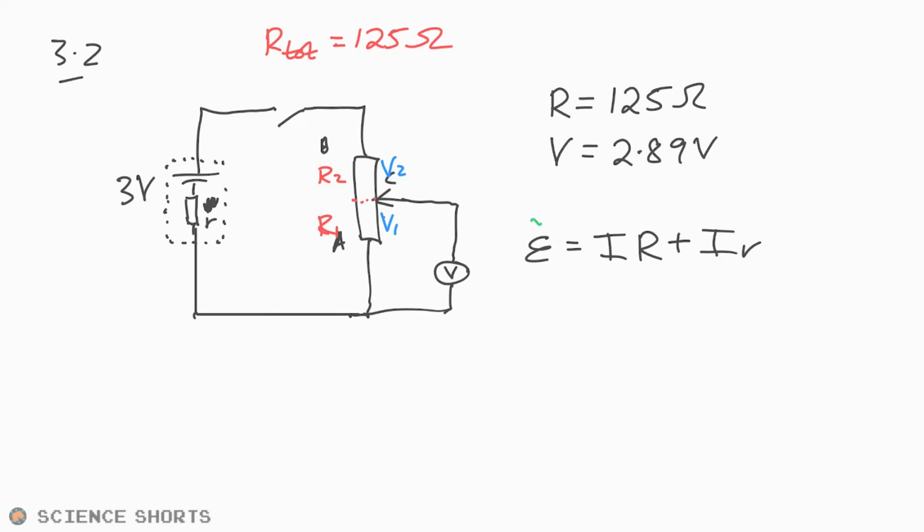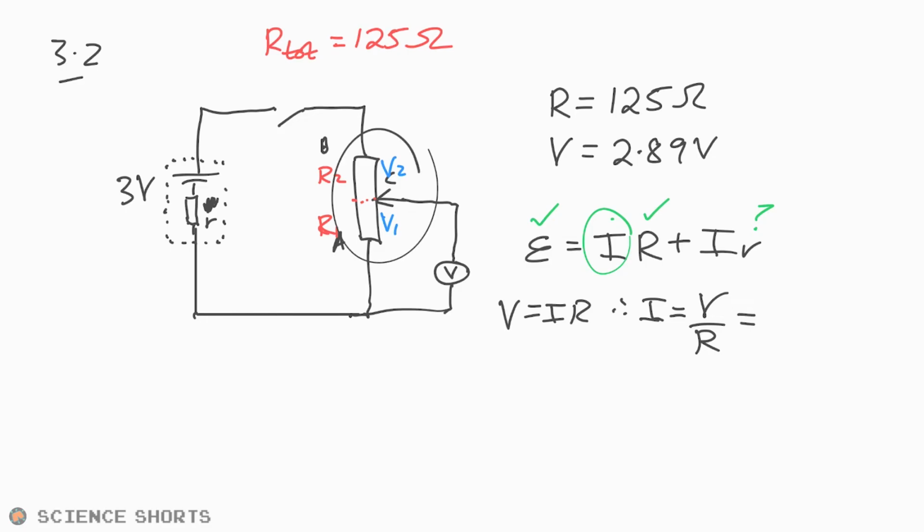So what do we have? Let's have a check. We have that, and we're looking for that. So therefore, yes, we're going to have to find I, and every electricity question just comes down to V equals IR. So therefore, we can say that I is equal to V divided by R. Do we have V and R for a specific thingamabob? Yes, we do. We have it for the resistor here. So we're going to say that that's 2.89 volts. That's the terminal PD divided by 125 ohms. And that gives us a current of 0.0231 amps. Let's go with that for now.